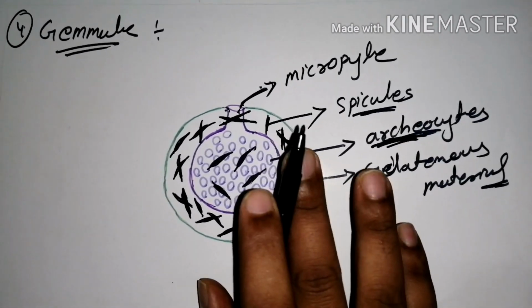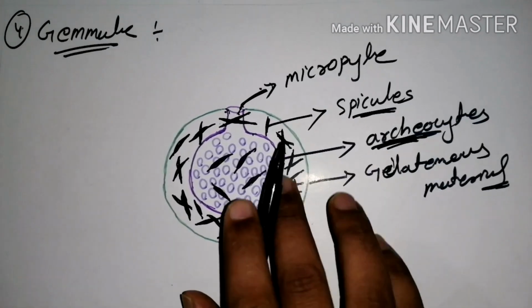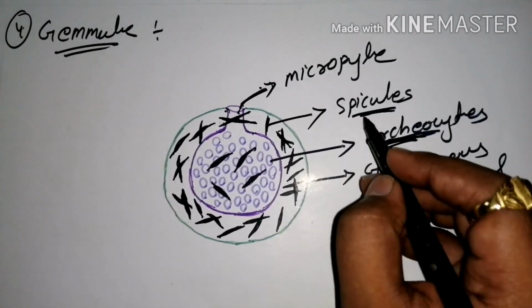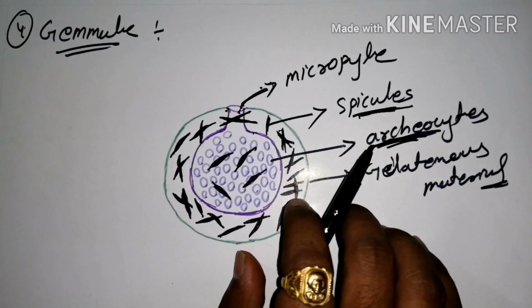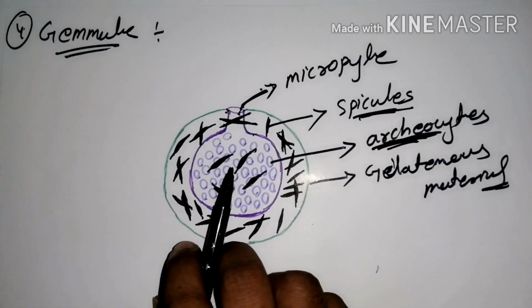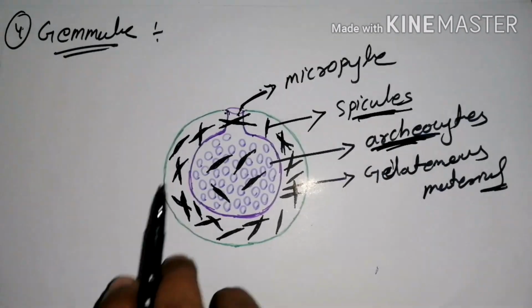You just know some features and some labelings of these diagrams, then follow the notes. You can know all about this gemmule.